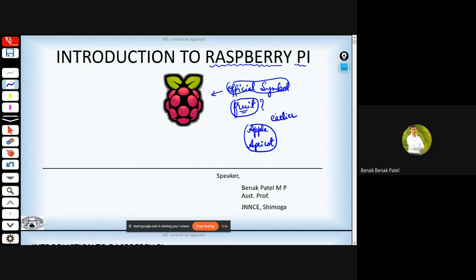in earlier days, if you look at most popular computer manufacturing companies, they usually preferred some fruits name, be it apple or apricot. Apricot is no more in existence, but still apricot was one of the leading company in its era. So they all made use of some or the other fruits name, and hence Raspberry Pi company also thought of naming their company after a fruit.